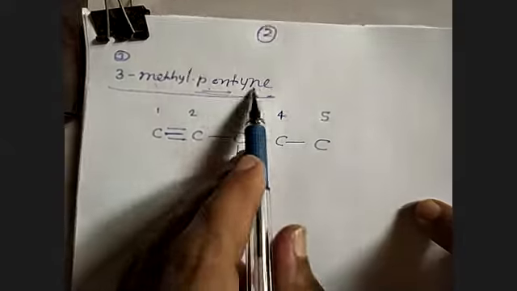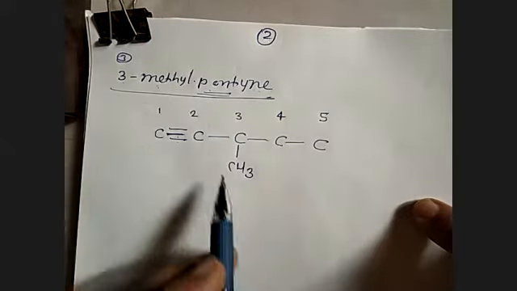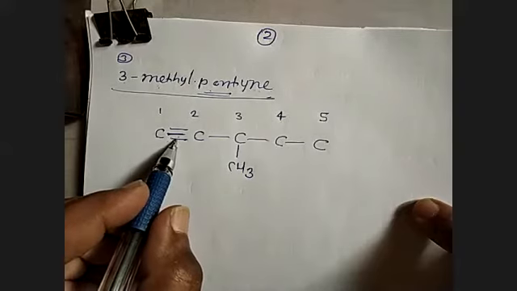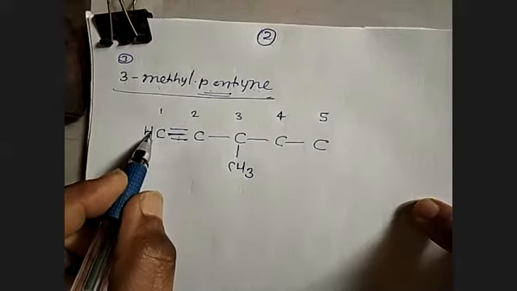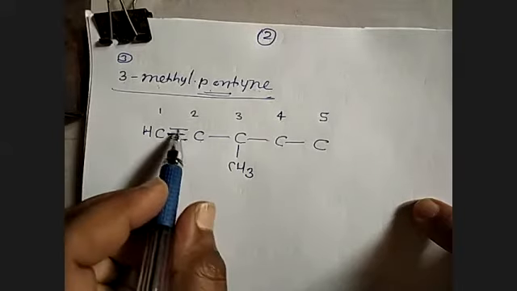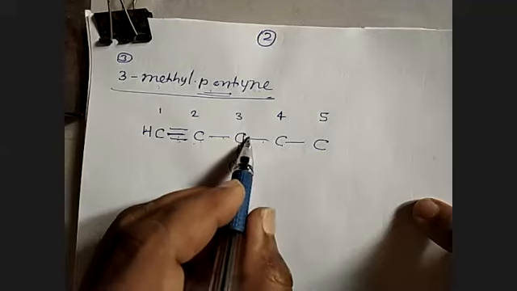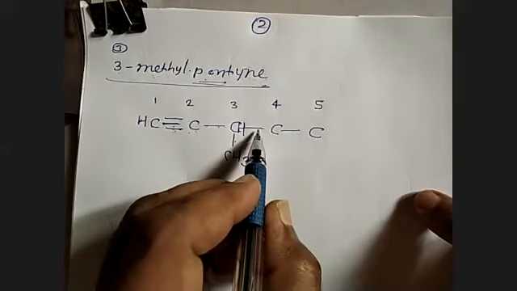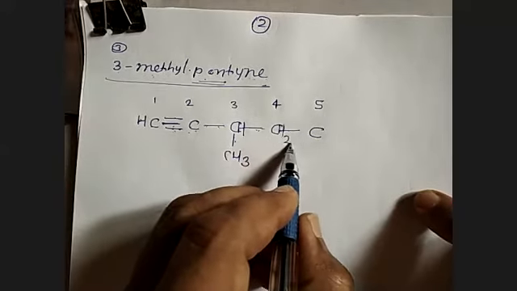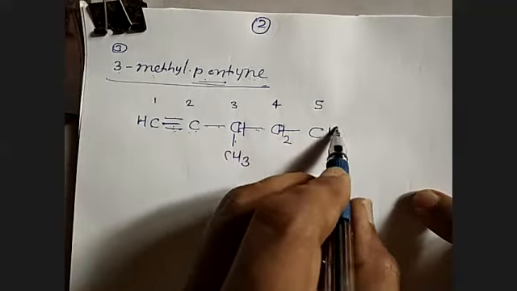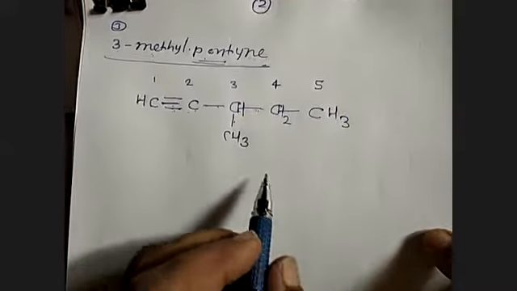Okay, so we have written the triple bond and we have written the branch. Now complete the valency of each carbon atom. This carbon atom already has 3 bonds, so we can say one more H. This carbon atom 3 and 1, 4. Valency is correct. 3 bonds are there, so one more hydrogen. 2 bonds are there, so 2 more hydrogens. 2 bonds, so 2 more hydrogens, and 1 bond, so here we can write 3 more hydrogens. So this is the other way to write down the structure. Okay. So we have finished with this.